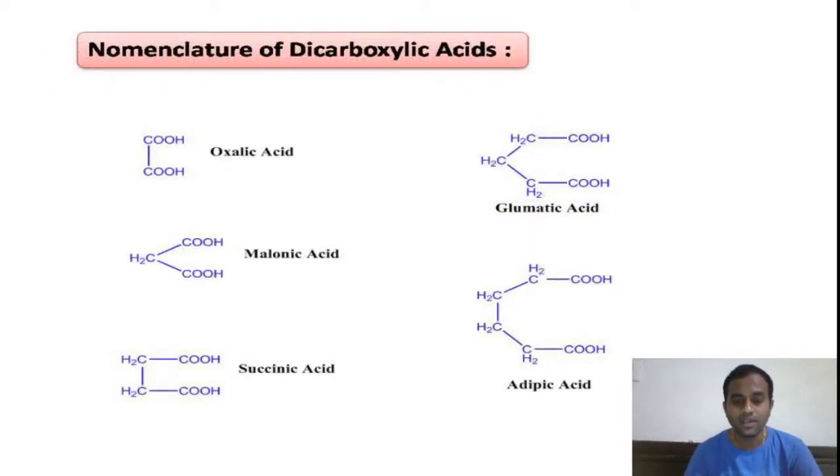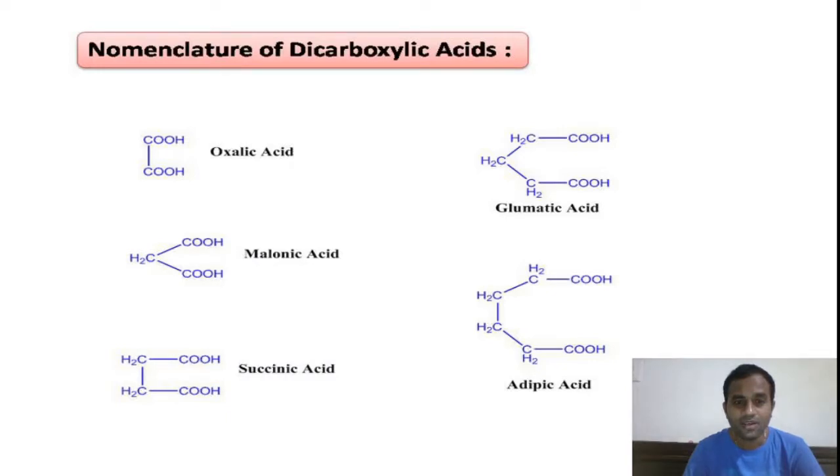Coming to the nomenclature for dicarboxylic acids, here we have given the common names for the dicarboxylic acids. You see here the first one is oxalic acid.